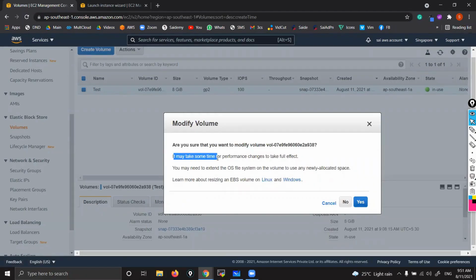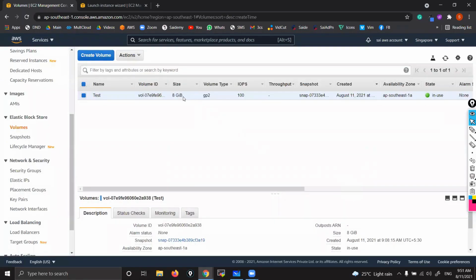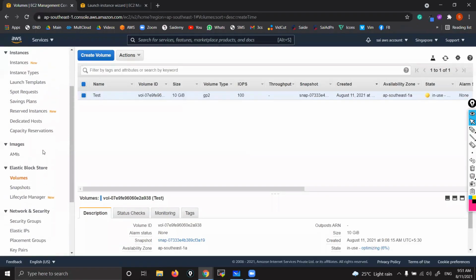That won't get reflected immediately. Click here. Don't worry about all other things. And close. That will be extended automatically. Definitely it takes some time. Now it's very fast. You can see 10 GB. That is so. You can't decrease, you can only increase.